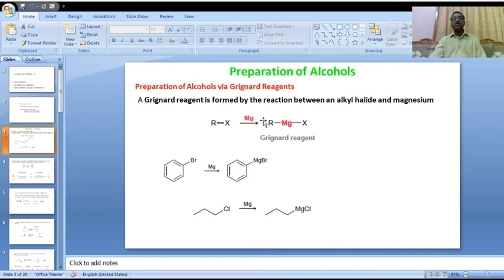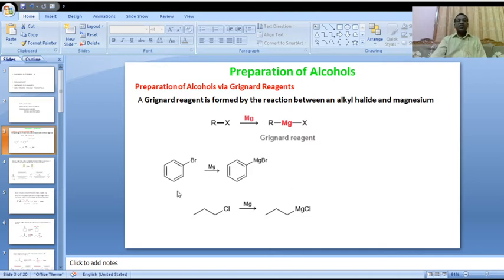On reaction with magnesium, the magnesium attaches in the center, giving alkyl magnesium halide, which is called Grignard reagent. Alkyl magnesium halide, Grignard reagent. Is it clear?